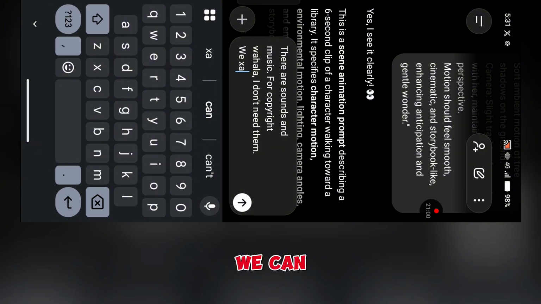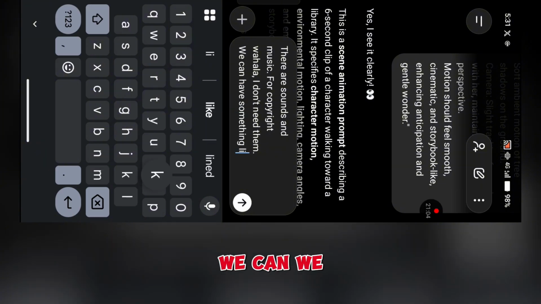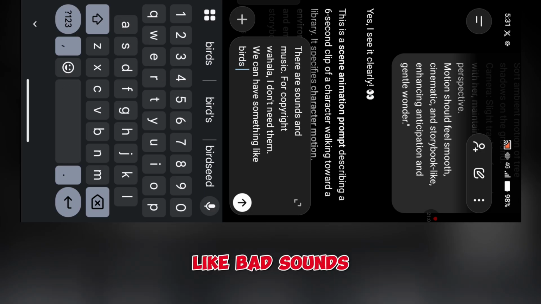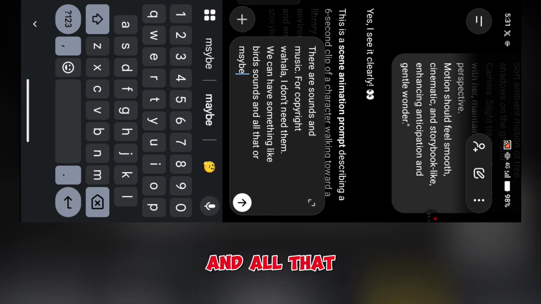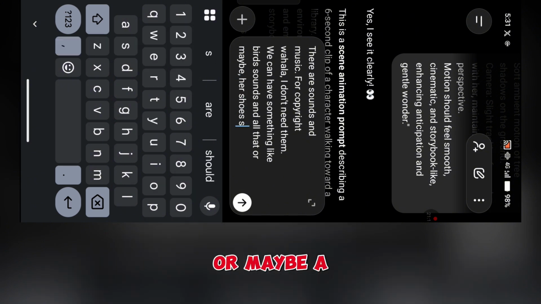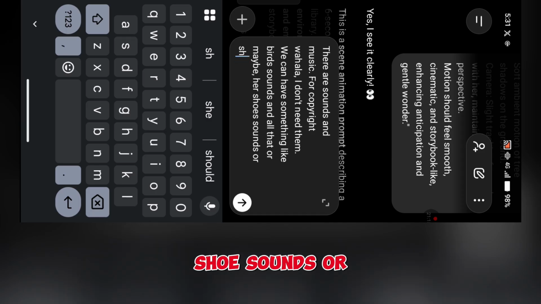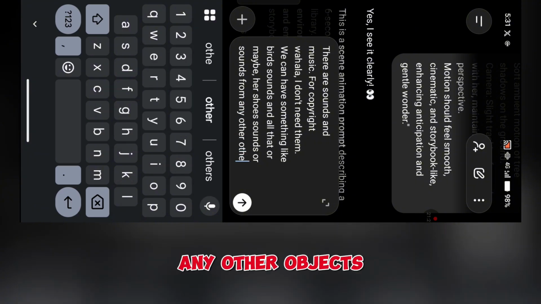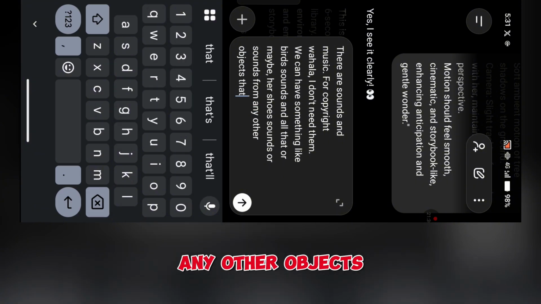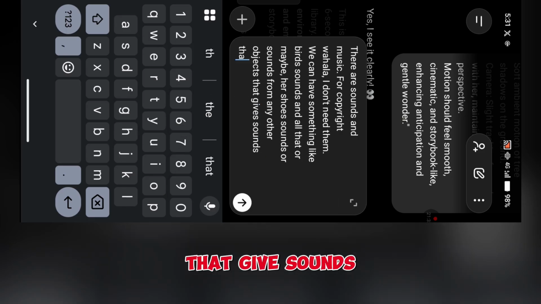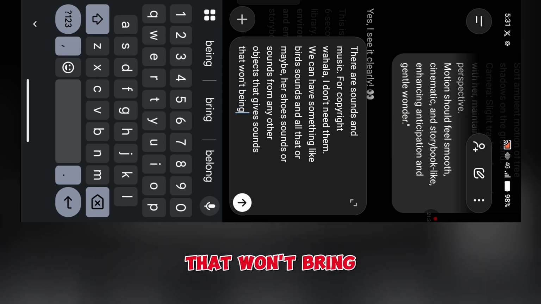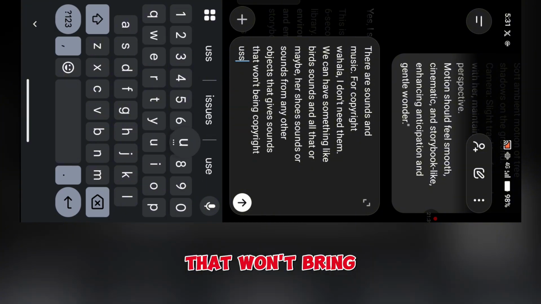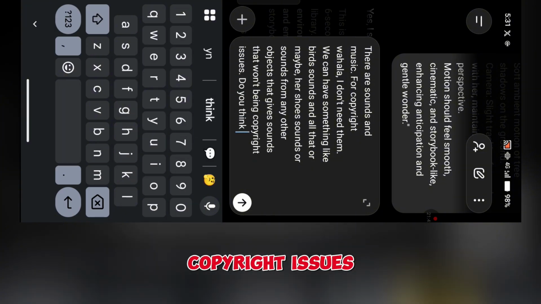We can have something like bird sounds and all that, or maybe shoe sounds, or sounds from any other object that gives sounds that won't bring copyright issues.